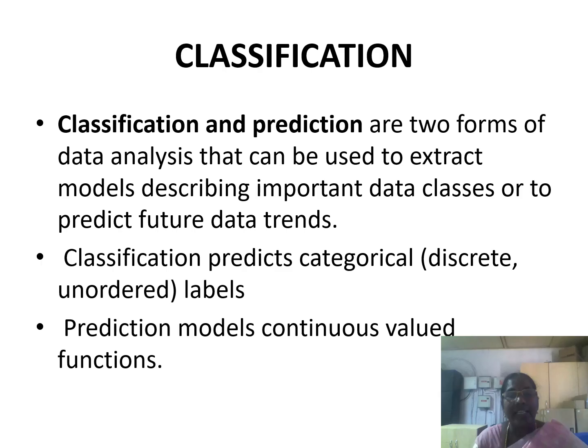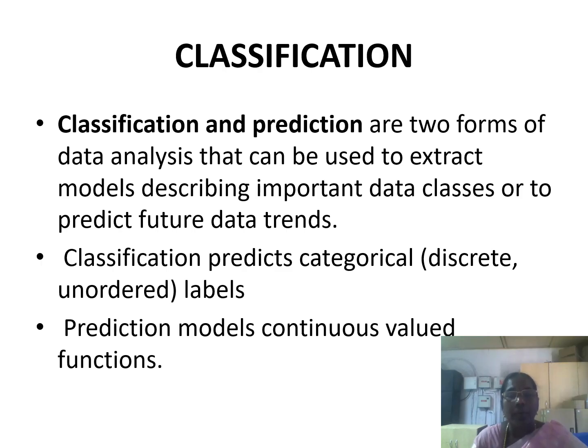So first thing, what are classification and prediction? What are the differences? Classification and prediction are the two forms of data analysis. You analyze the data so that it can be used to extract a model that describes important data classes or predicts future data trends. Classification predicts only categorical, that is discrete or unordered, class labels.